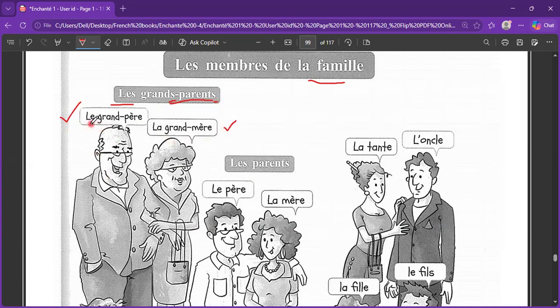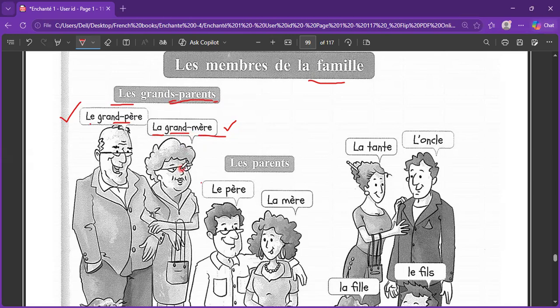So the grandfather is le grand-père, as we discussed before as well. And the grandmother is la grand-mère. Again, highlighting the same point. La signifies that this is feminine we are talking about. Mère is also the mother, but this is the exception.